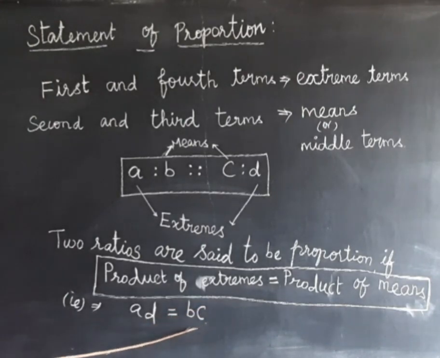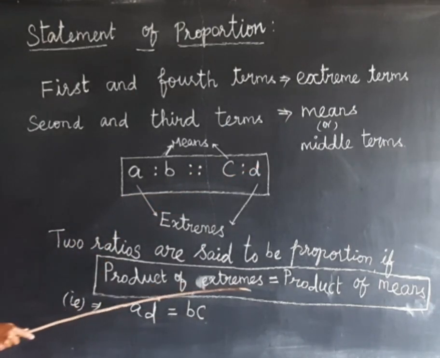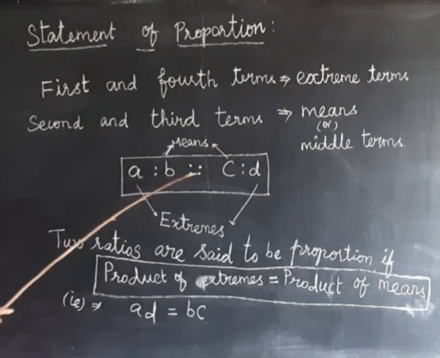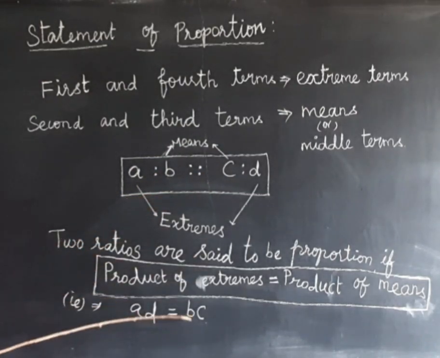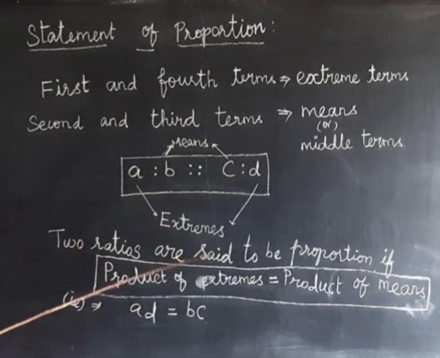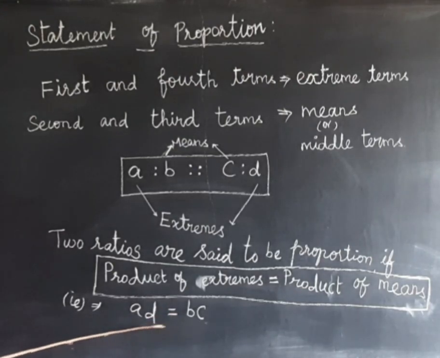So proportion condition satisfy பண்ணுதா இல்லையான்னு verify பண்ண நாம என்ன பண்ணனும்? First term-ஐயும் last term-ஐயும் multiply பண்ணனும், அதுதான் product of extremes. Equal to product of means find பண்ணனும். Means வந்து middle term ரெண்டையும், second term third term-ஐயும் multiply பண்ணனும், so BC. இந்த ரெண்டும் equalஆ இருந்துச்சுனா இந்த ரெண்டு ratioவும் proportionல இருக்கு. இந்த value not equalஆ இருந்துச்சுனா இது proportionல இல்லைன்னு சொல்றோம்.